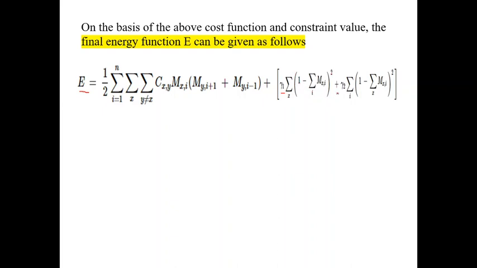This is the energy function. In the same way, gamma 2; gamma 1 and gamma 2 are weighing constants.